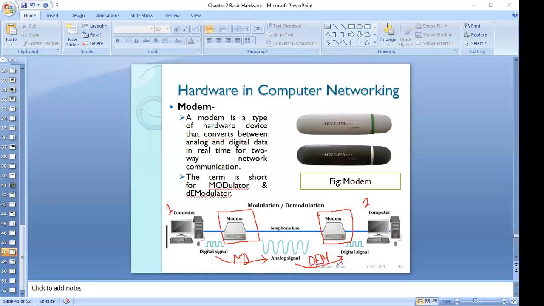And who basically performs this task? Demodulator. So in our old computers, we have two separate devices, modulator and demodulator. But nowadays we combine these two, and we offer a single device that is called modem. Modulator and demodulator.